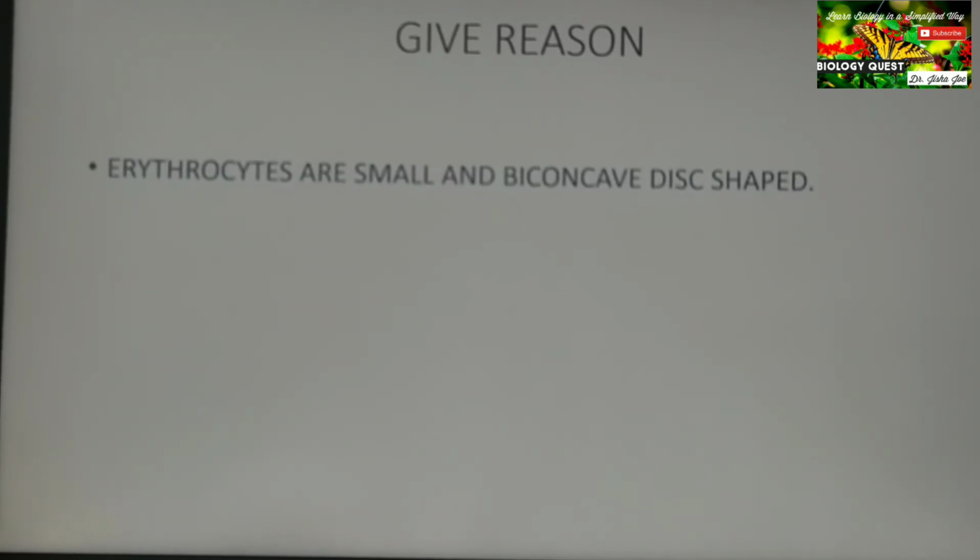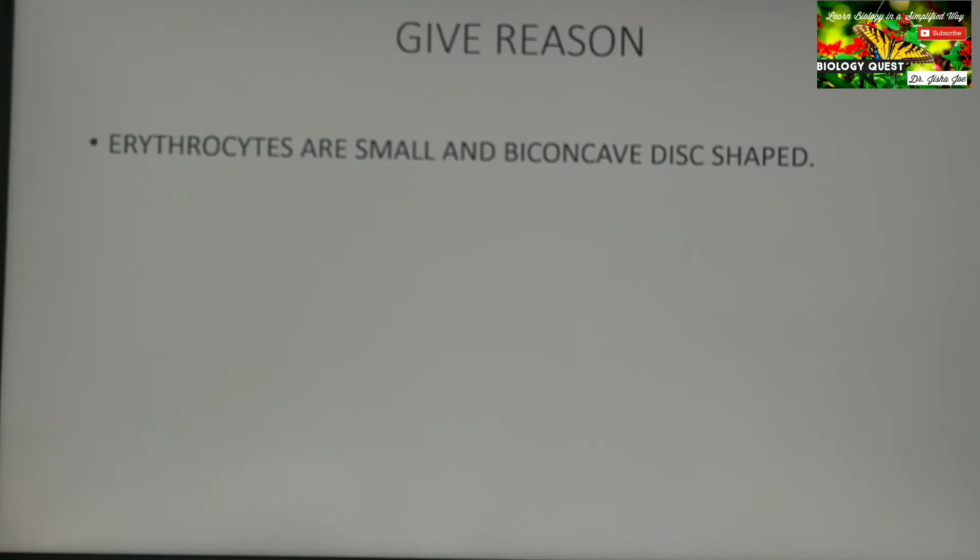Now we shall move on to the give reason type questions. Erythrocytes are small and biconcave disc shaped. Okay, the small size and the biconcave disc shape provide a large surface area, which makes them efficient oxygen carriers, and also the small size helps them to travel through the very small capillaries.